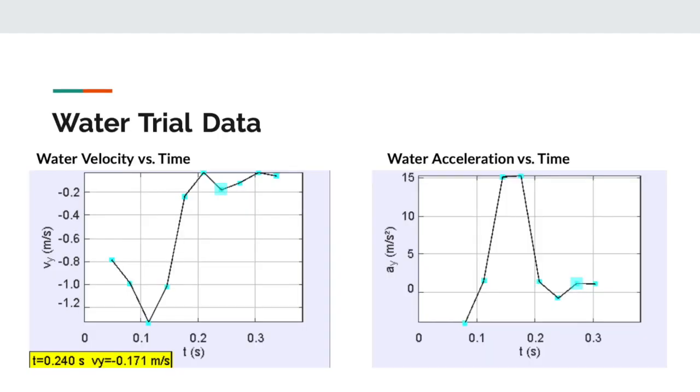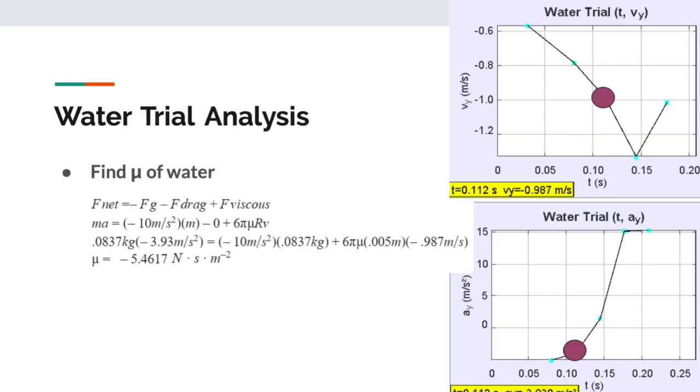Here you can see the velocity versus time and acceleration versus time graphs of the water trials. To find the viscous constant of water, we set F net equal to the negative force of gravity minus the force of drag plus the force of viscosity. F net is equal to mass times acceleration, and we use the acceleration to the right when the ball is in the liquid and moving.